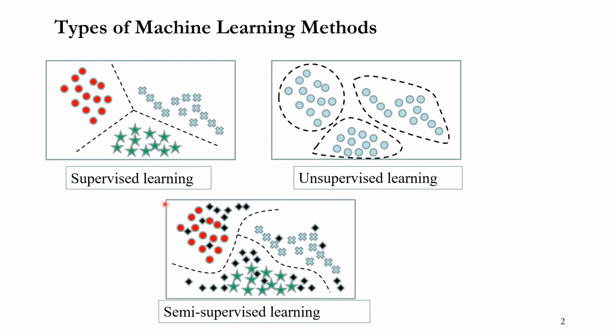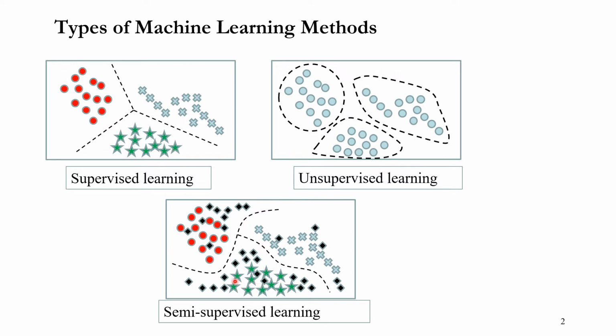As you can see here, this black square means unlabeled data. It has no class value there. But there's some labeled data too. This red data is labeled data. This cross is labeled data, and this star is again labeled data.